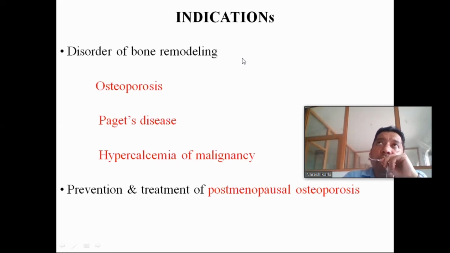So for the treatment of fragile bone or hypercalcemia in Paget's disease, bisphosphonate is useful. And for the hypercalcemia of malignancy, to reduce the increased calcium level present during malignancy by inhibiting osteoclastic bone resorption. So these are the indications of the bisphosphonate.